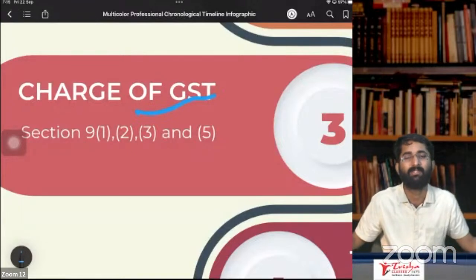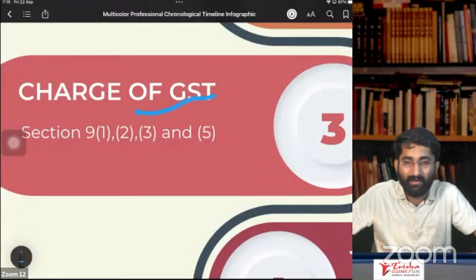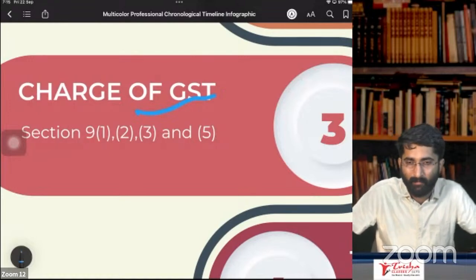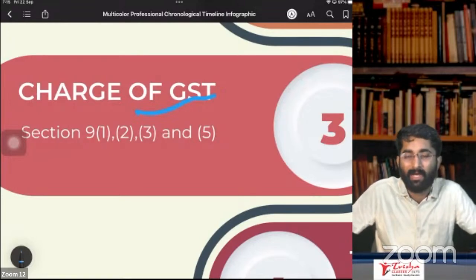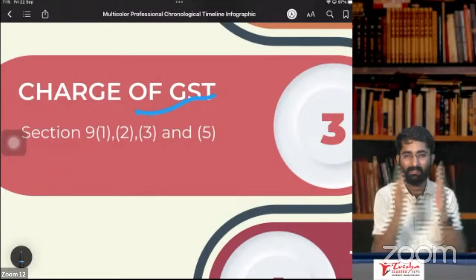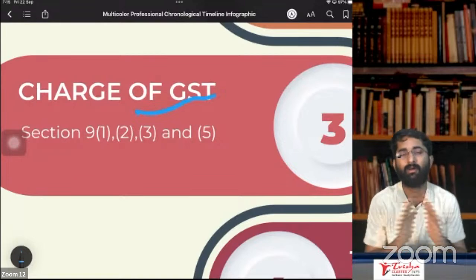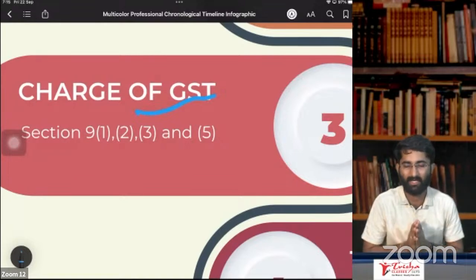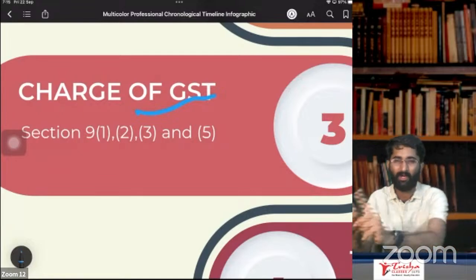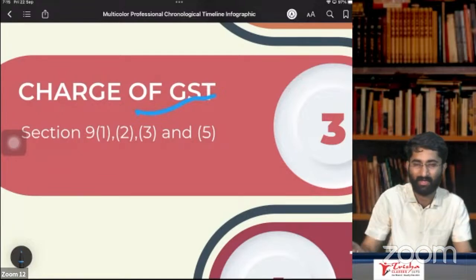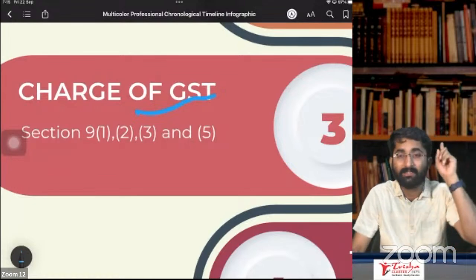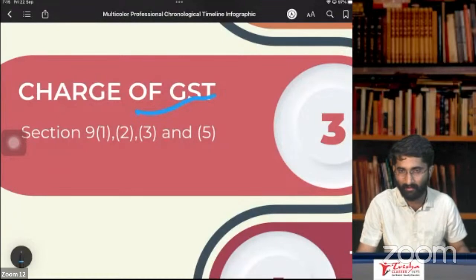Section number 9, subsection 2 says that there are 5 petro products, which are PMHAN. P for petroleum crude, M for motor spirit, H for high-speed diesel, A for aviation turbine fuel, N for natural gas. These things are out of GST. You are not required to pay GST on this. And you don't have to take the registration as well, because exclusive suppliers of non-taxable supplies and exempt supplies are not required to take the registration under section 23, subsection 1, clause A.